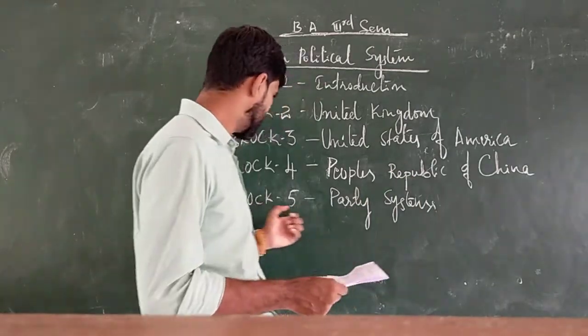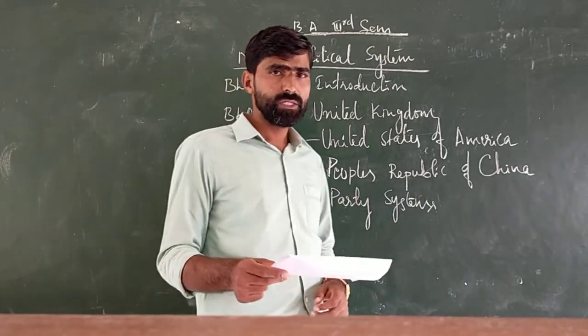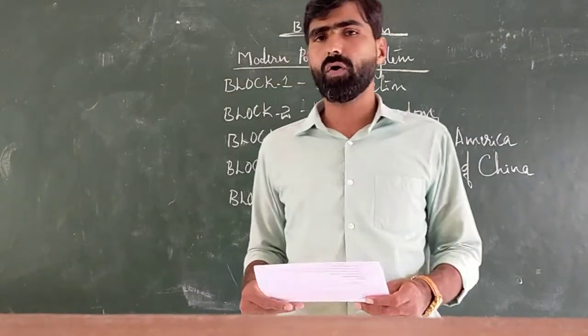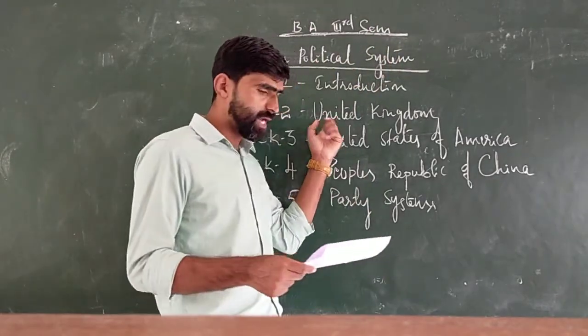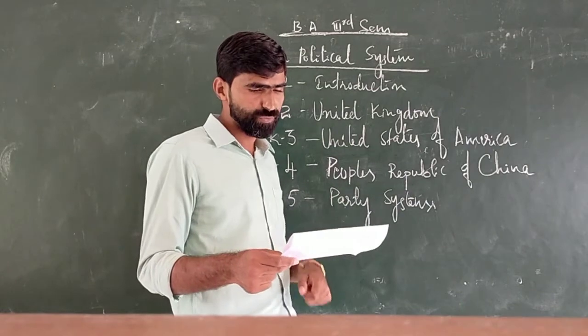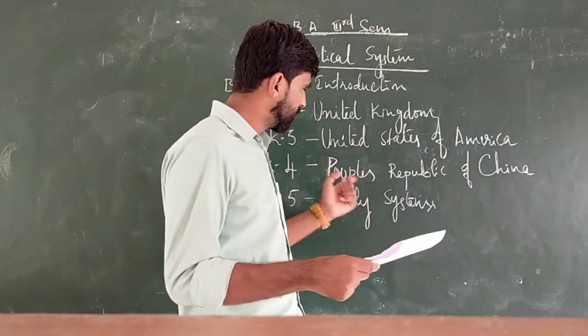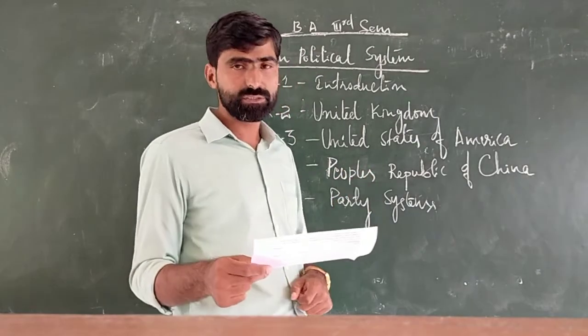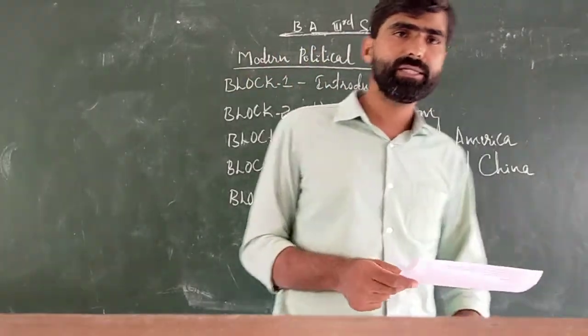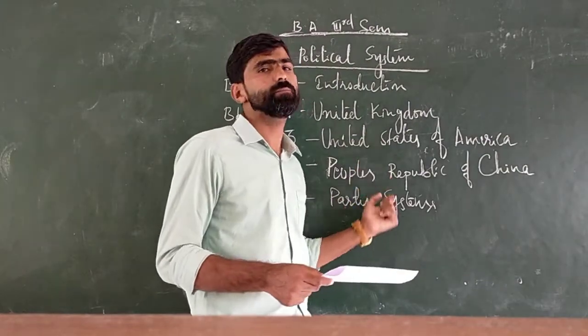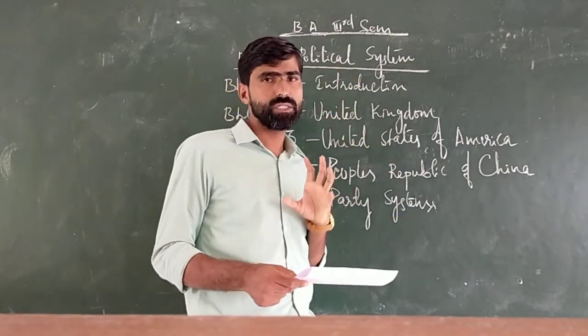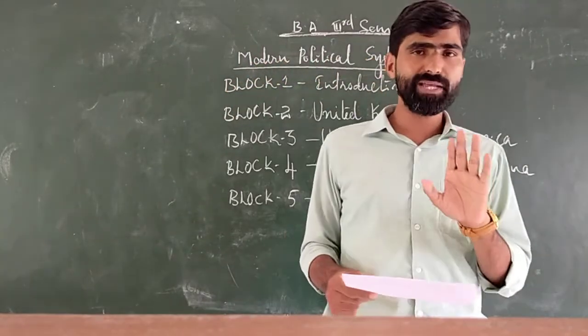Then the last unit relates to the party system. Here we are discussing the party systems of all three countries: the introduction of the United Kingdom or British party system and its features, the introduction of the American party system and its features, and the introduction of the Communist Party and its features. So this is a brief of the whole syllabus of third semester BA Political Science.